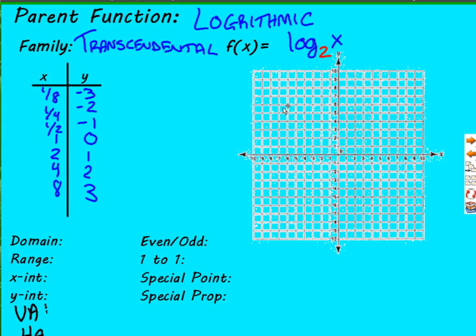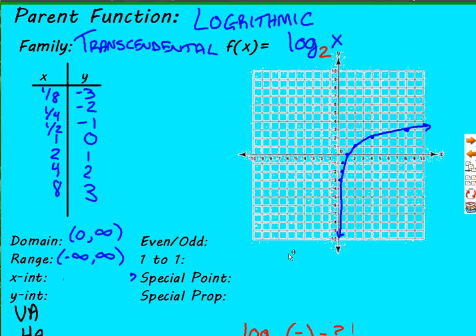Very straightforward there. When we take our graph, that's what it'll end up looking like. What you would expect is that everything is flip-flopped. The domain of the exponential is now the range, and the range is now the domain. So the range is going to go up and down forever. The domain, you're never going to get into a negative value. That's one of the big special properties: you're never going to have a negative number. Can't happen. Okay? X-intercept, Y-intercept, they flip-flop.